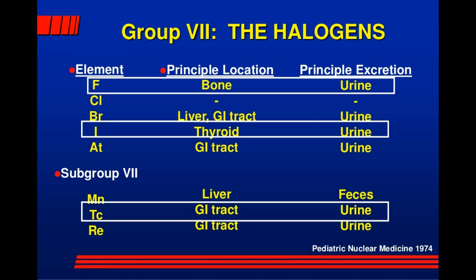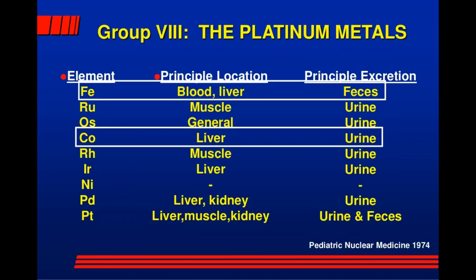Technetium, the principal location is in the GI tract, and the principal excretion is in the urine. Fe, the principal location is in the blood and liver, and the principal excretion is in the feces. Cobalt, the principal location is in the liver, and the principal excretion is in the urine.